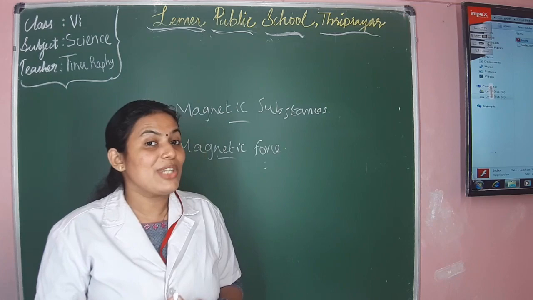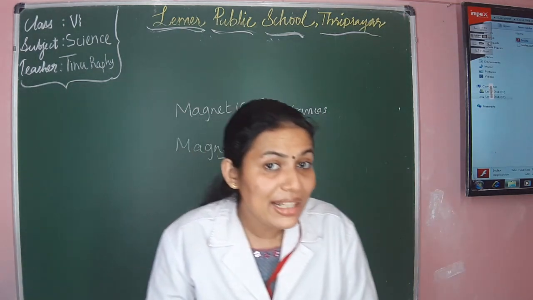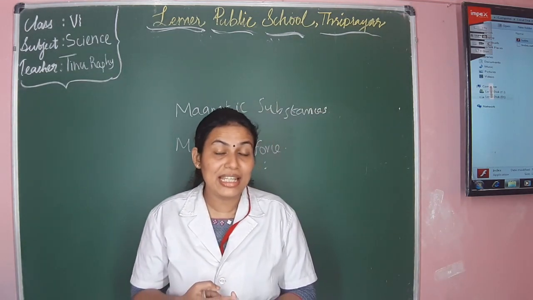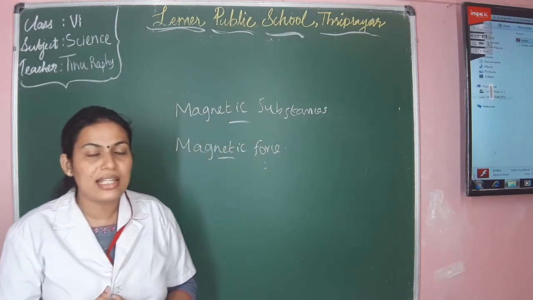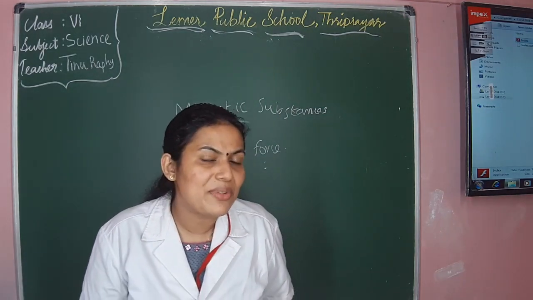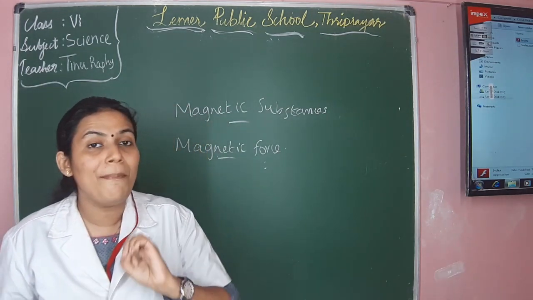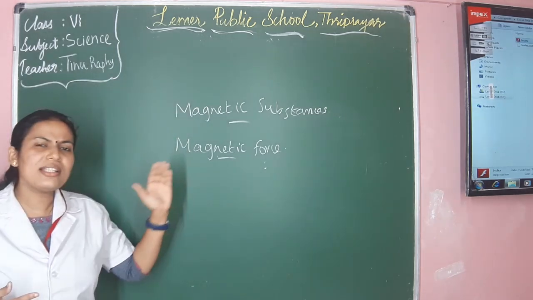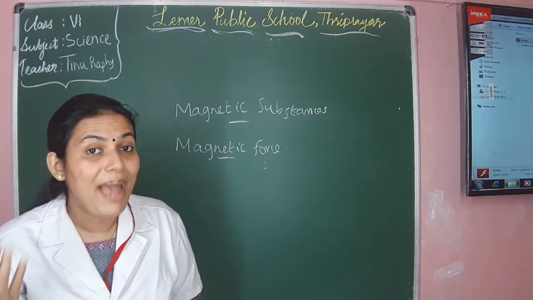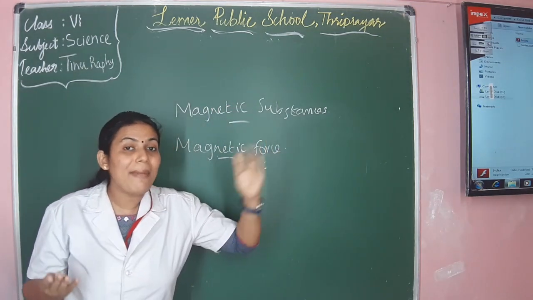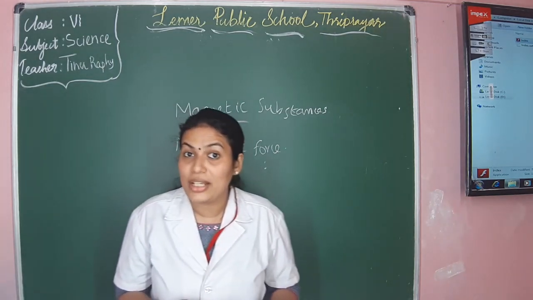So now we learned three terms. First term is magnet. What are magnets? Magnets are the materials that have the power to attract magnetic substances. What are examples for magnetic substances? Iron, nickel, cobalt, etc. And what is magnetic force? The force exerted by the magnet in order to attract the magnetic substance is what we call magnetic force. So these are the things we learned now.